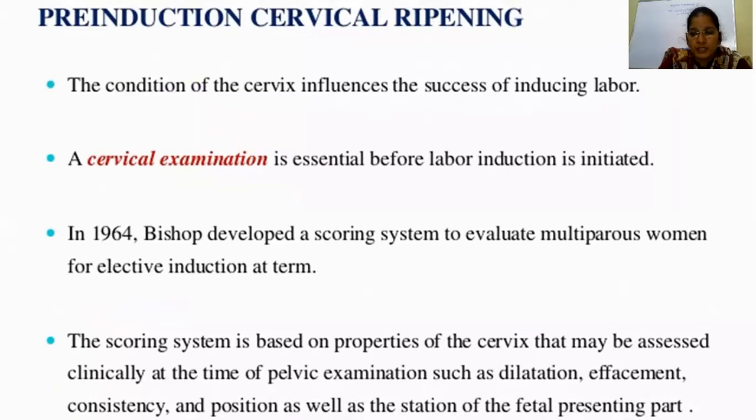So, the pre-induction cervical score. The pre-induction cervical score is the heart of induction of labor. The scoring system is based on the properties of the cervix that may be assessed clinically at the time of pelvic examination. In the Bishop score, you have 4 cervical factors and 1 fetal factor. The four cervical factors are dilatation of the cervix, effacement of the cervix, consistency of the cervix, and position of the cervix. And the 1 fetal factor is the station of the fetal presenting part.